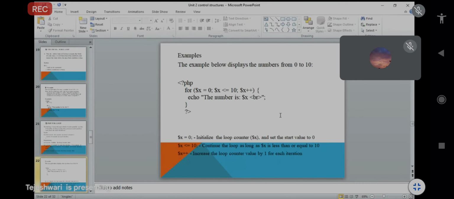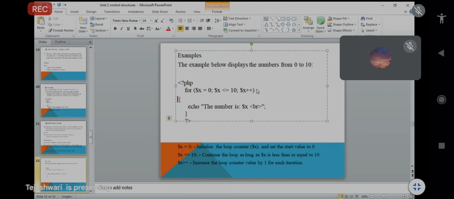For example, suppose we want to display numbers from 0 to 10. Just write down the PHP. Open the PHP tag, then declare your for loop: for in brackets $x = 0; $x <= 10; $x++. Then open the brace, and echo "The number is".